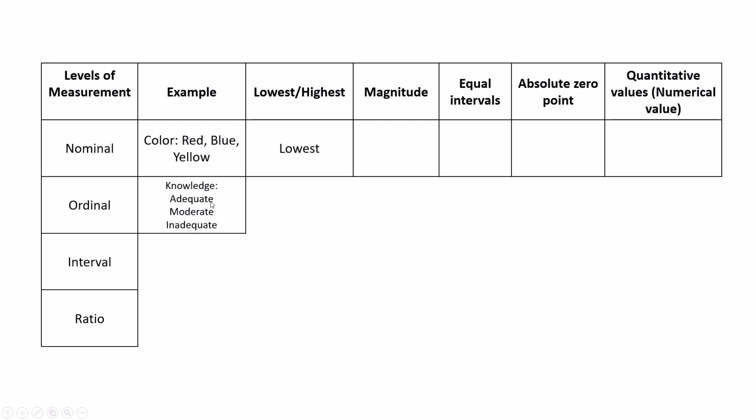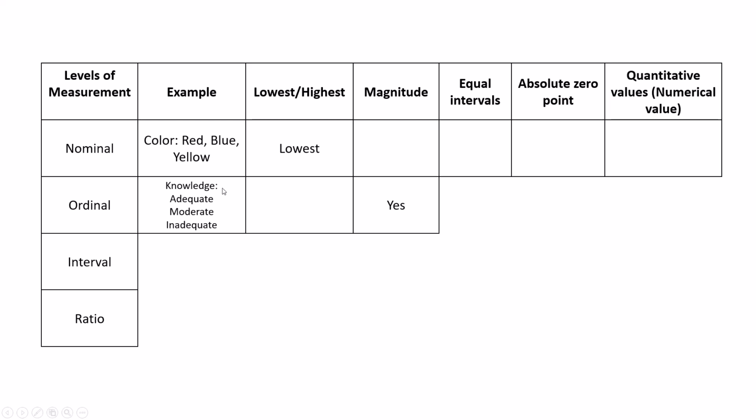Then it is not very low or it is not very high. So in between it will come. This is then magnitude. It is having magnitude because here one is high, one is low.